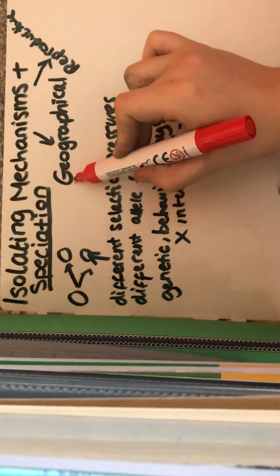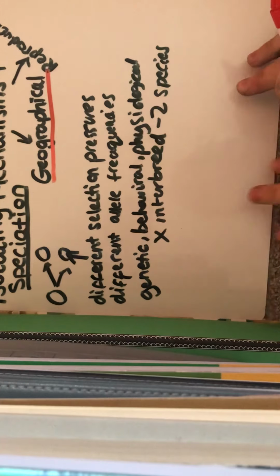Now, like I've said, there are these two different kinds of isolation. So we're going to look at geographical first. So geographical barriers such as a lake or a mountain are also barriers to gene flow in a population, and gene flow is how genes can flow between individuals.